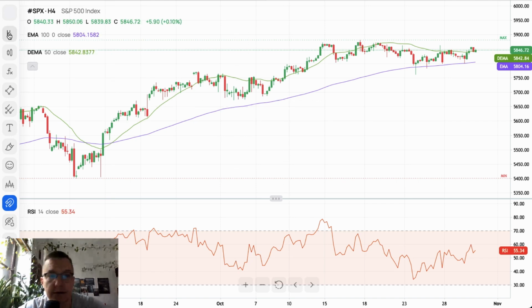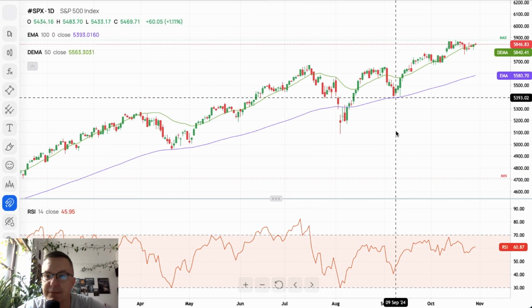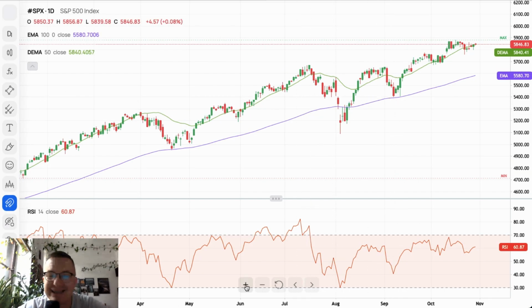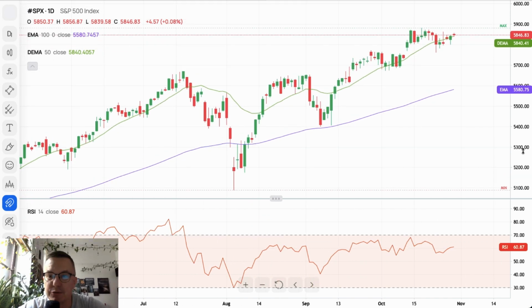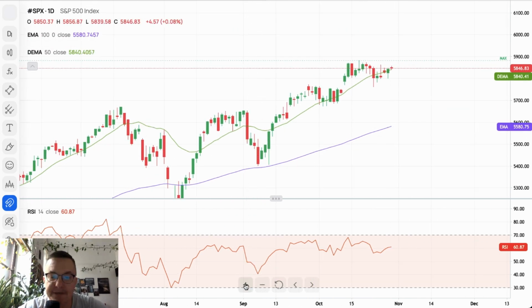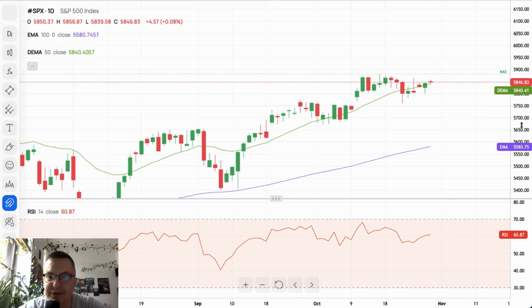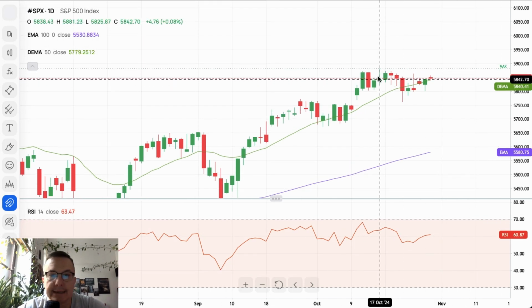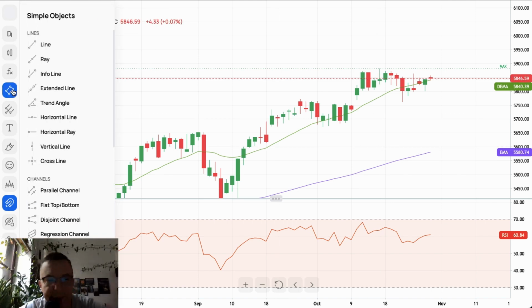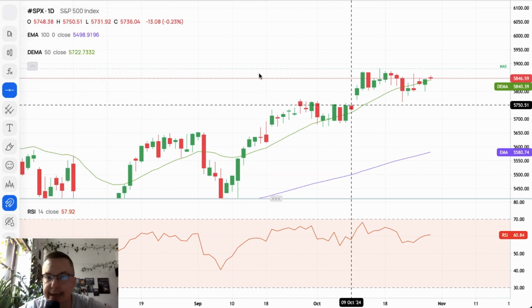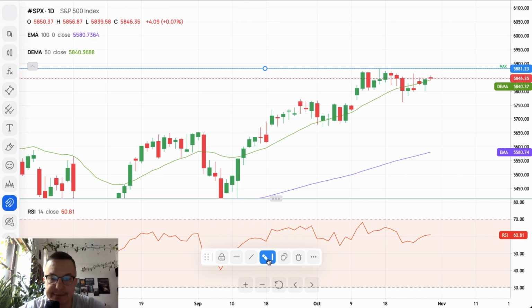Well, you might say, oh, there's nothing to look at because we keep moving up, and that's a sure thing. We got the upside movement here. As you can see, towards 5,900, the local high was 5,881. So we might place a technical resistance line.